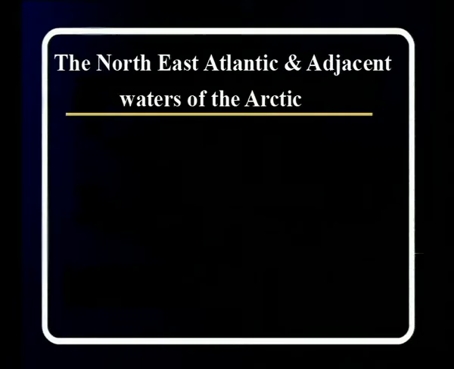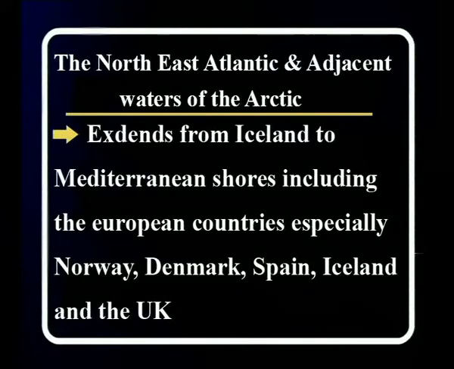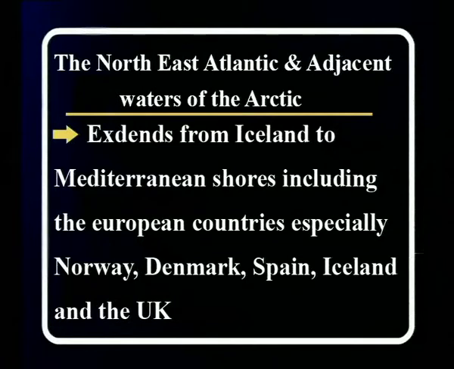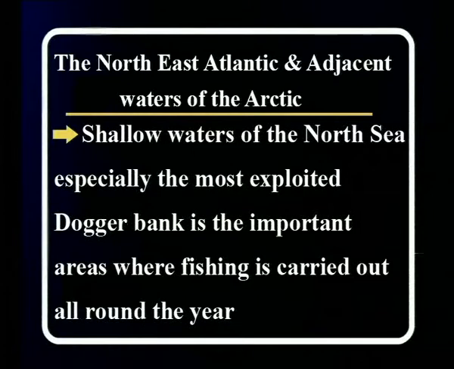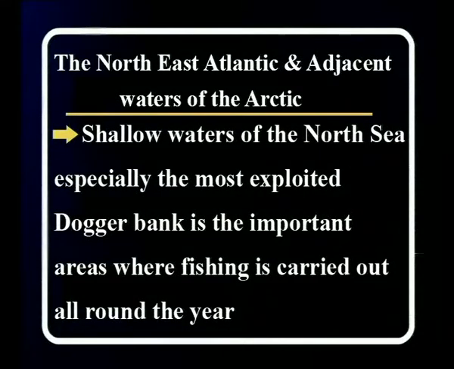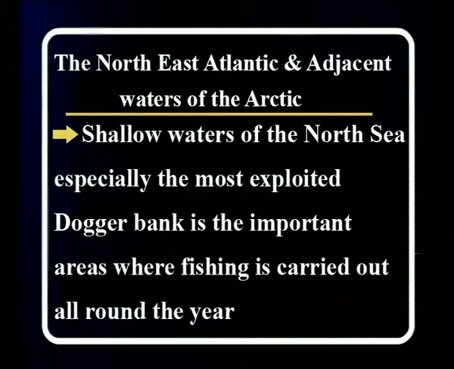The second important area is the Northeast Atlantic and adjacent waters of the Arctic. This extends from Iceland to the Mediterranean shores, including the European countries, especially Norway, Denmark, Spain, Iceland and the UK. Shallow waters of the North Sea, especially the most exploited Dogger Bank, is an important area where fishing is carried out all year round.